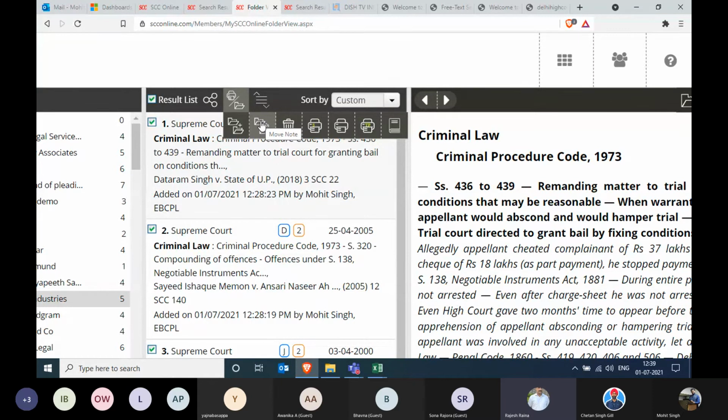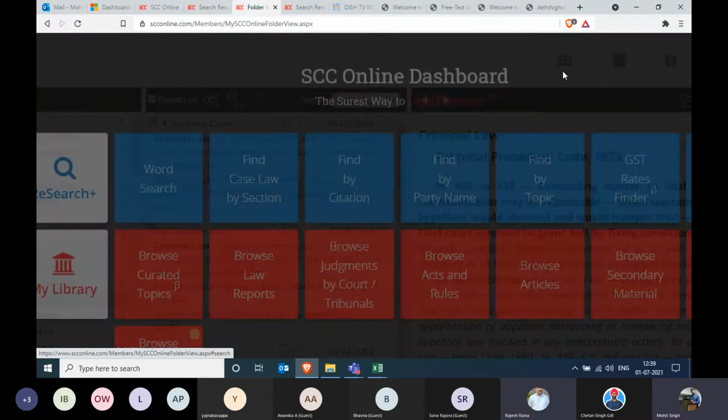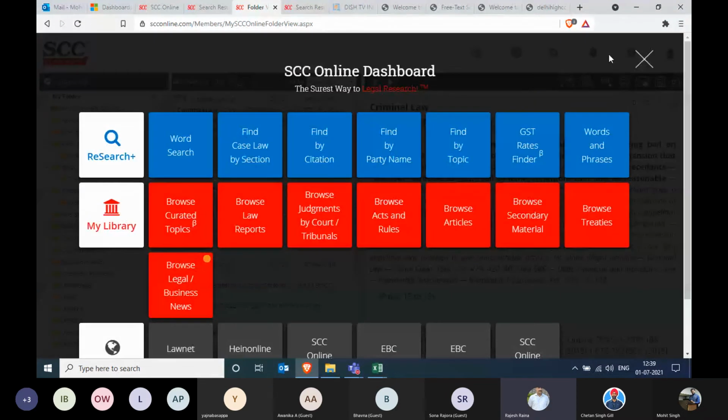Now let's move back to the dashboard. There are a couple of options like browsing by law report and browsing by judgments. It's very simple, click and view. And therefore I'll just skip that, move on to the browse action rules. In the browse action rules, I guess, Mr. Rana, we have already covered it while answering the previous query.